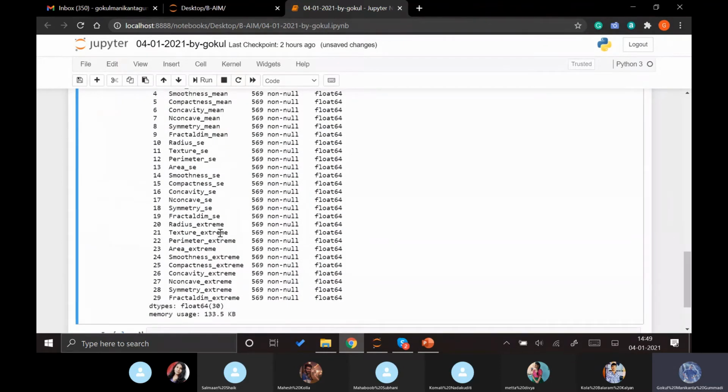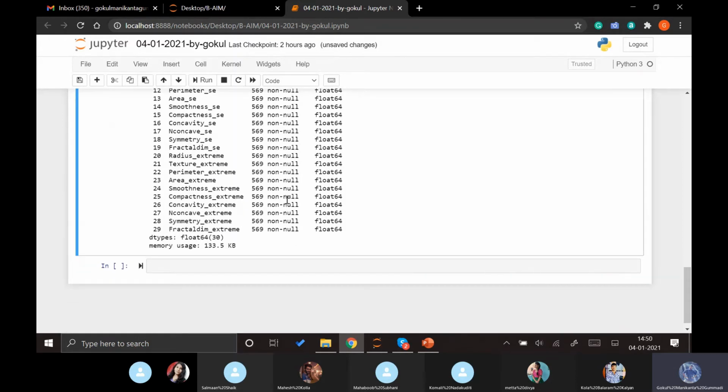Now we need to apply the principal component analysis. Before applying it, we first need to understand how many components we can reduce this into. Actually, we can understand this after applying the principal component analysis.